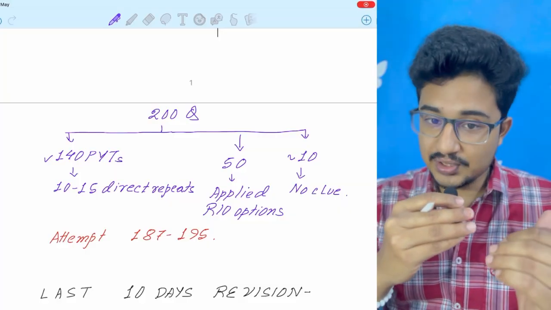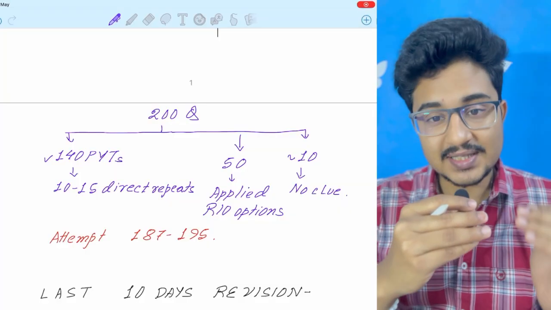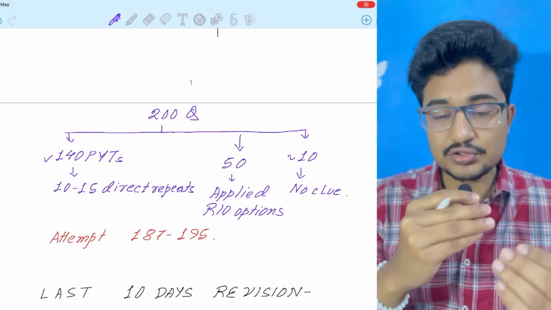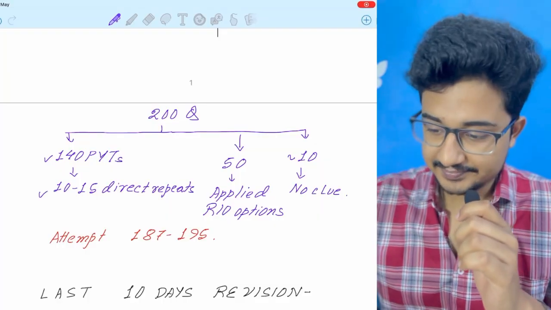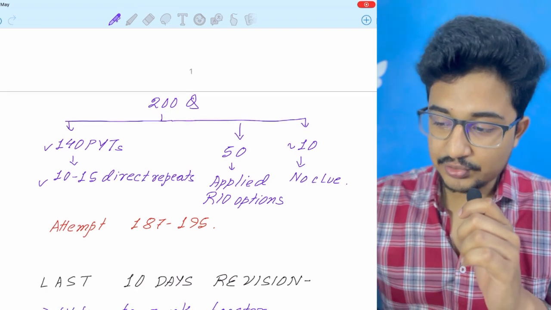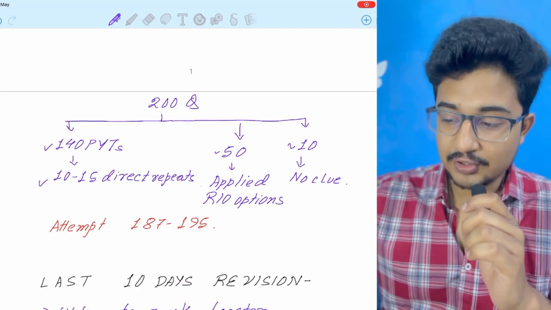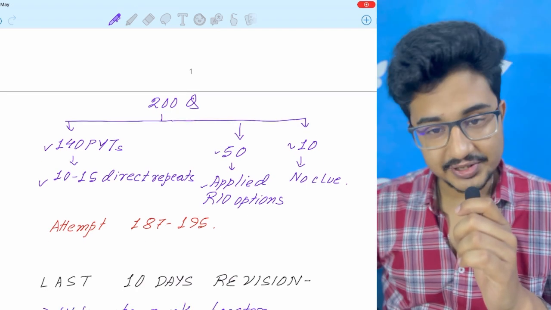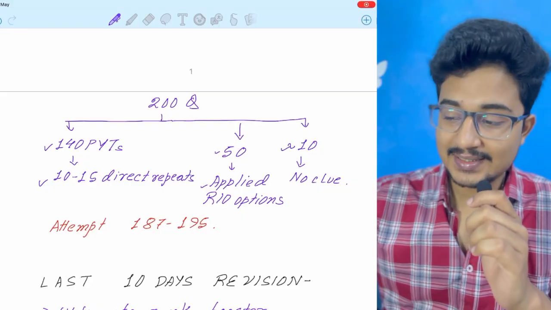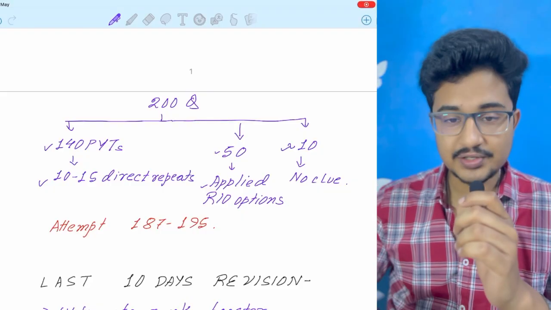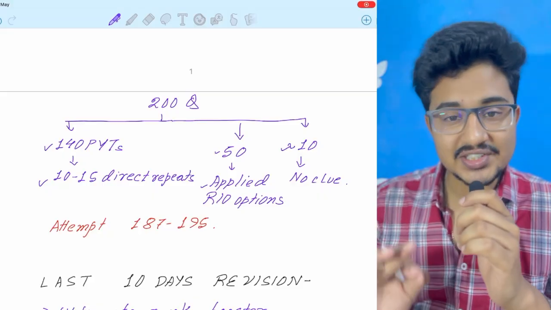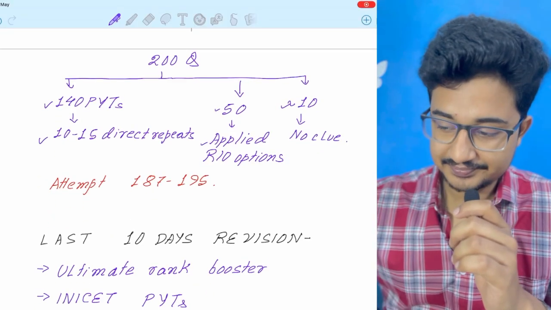The diagram will be the same, the question stem will be the same, and the options will also be the same. So 10 to 15 are direct, and approximately 50 are applied or solved by ruling out options. Approximately 10 to 20 will be where you have no clue, where you don't know each and every clue of the option.